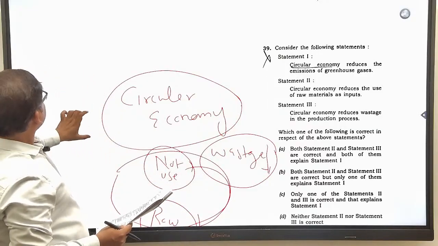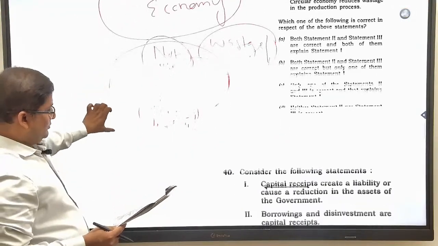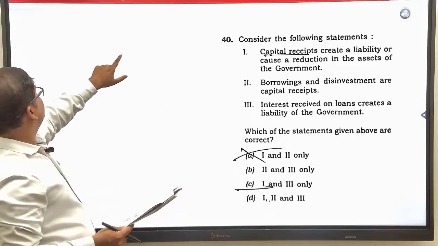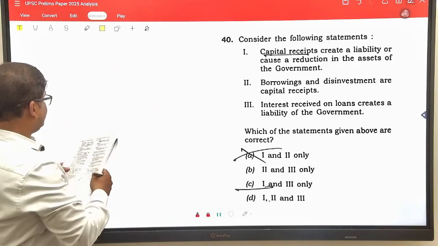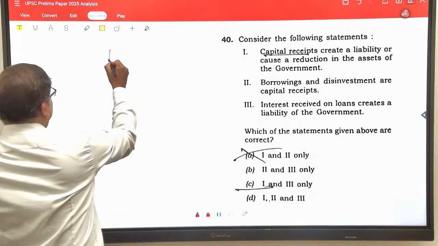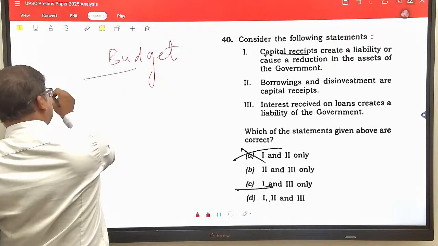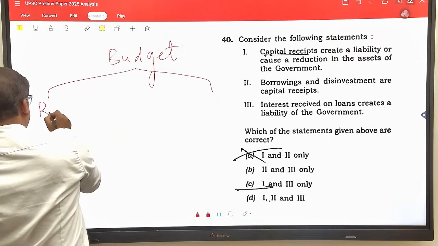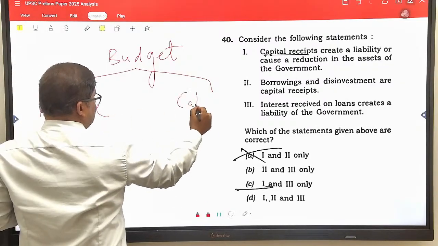Now come to the next question. See, this question was from the budget. This year UPSC asked very good questions from the budget. While reading the budget, I was also telling in the class that there are two components of budget. One is the revenue component and one is the capital component.